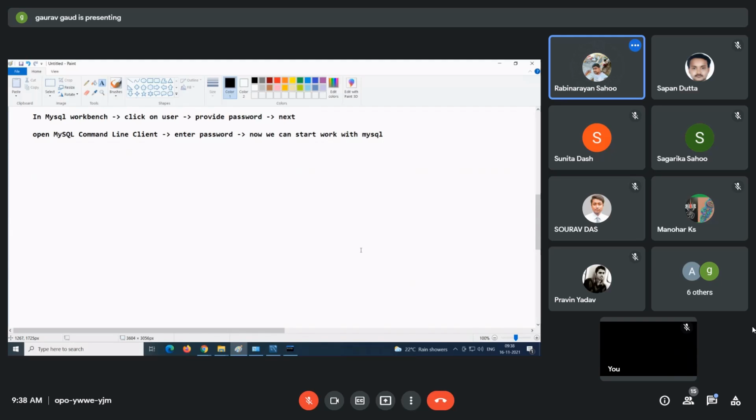Select star. Okay. What is the query to check how many tables are there in a database? How will you switch from one database to another database?